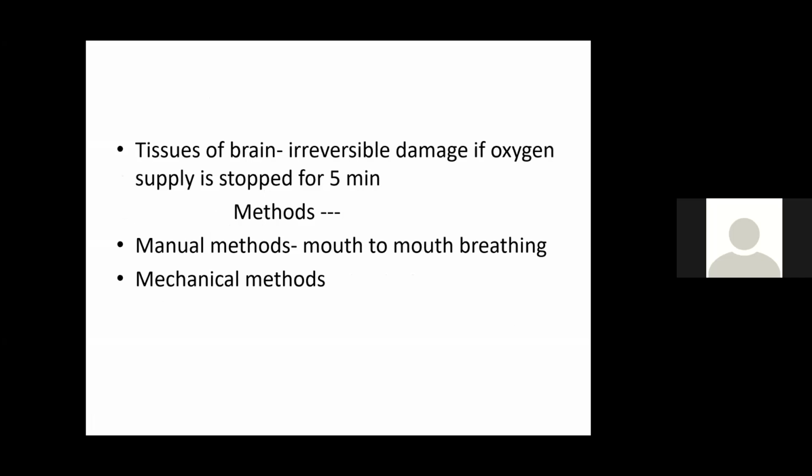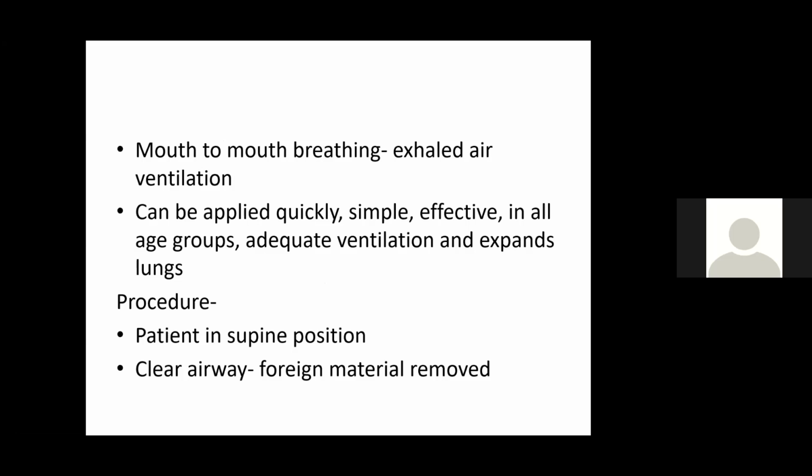So why do you need to give respiration? Because tissues of the brain will undergo irreversible damage if oxygen is not supplied for 5 minutes. So what are the methods of artificial respiration? Manual methods and mechanical methods. Manual methods are mouth-to-mouth breathing, the Holger-Nielsen technique, Schaefer's method, and the Sylvester method.